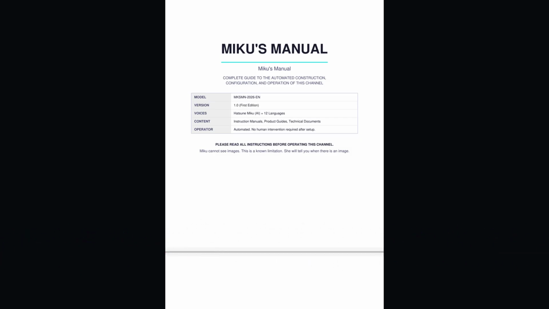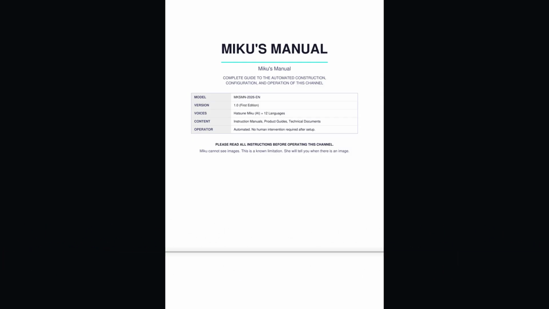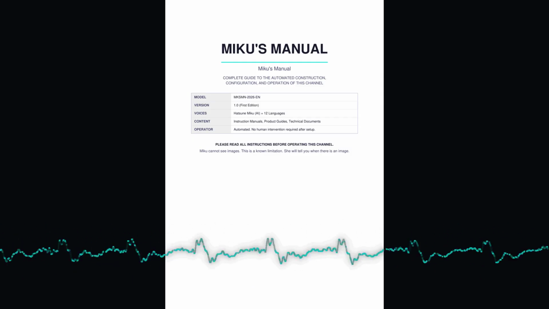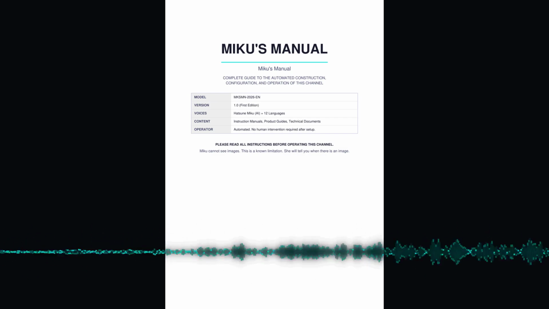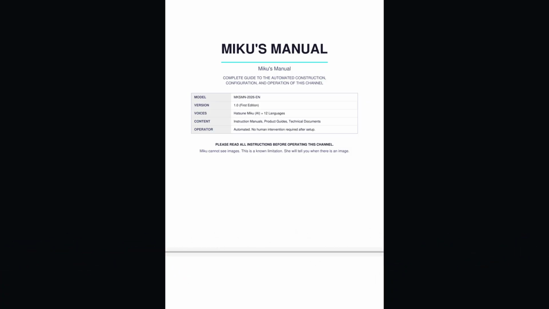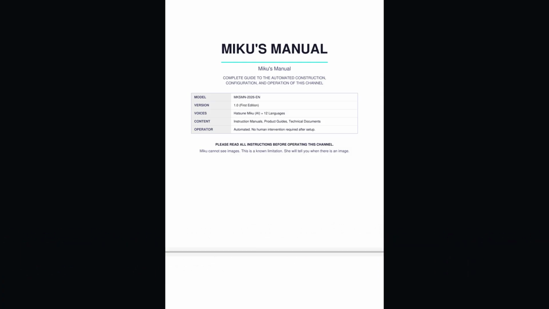Page 3. Table of contents. 1. Product overview. 2. Concept and origin. 3. System requirements, 3.1 Hardware, 3.2 Software dependencies, 3.3 Required accounts. 4.